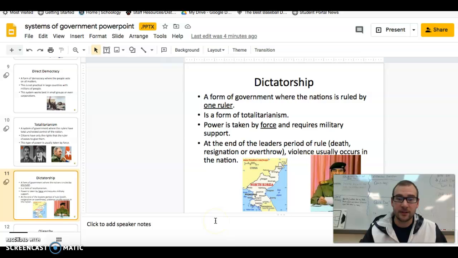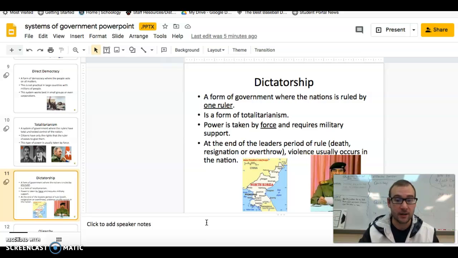So a dictatorship is a form of government where the nation is ruled by one ruler. It's a form of totalitarianism. The power is taken by force normally and requires military support. So normally if we're going to have a dictator, some type of military coup took place. And a coup is when you have one military person basically recruiting the army to take out the other leader and his army, and now they're in charge. It's called a coup d'etat.